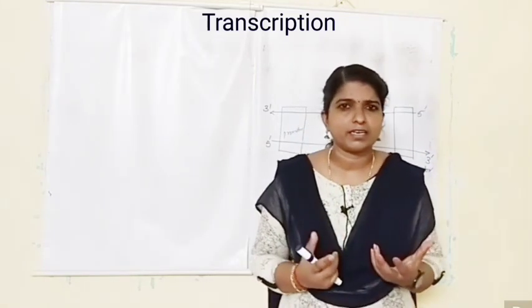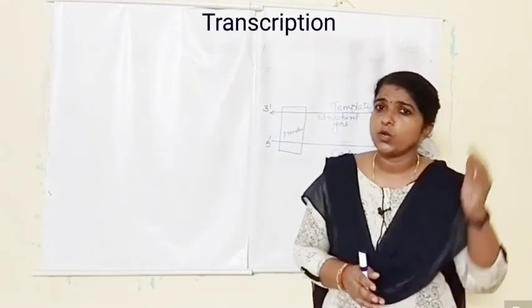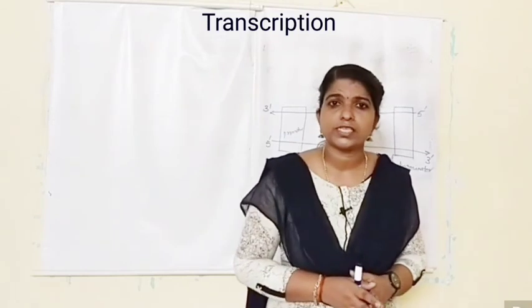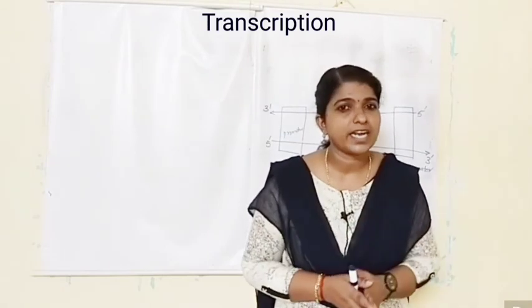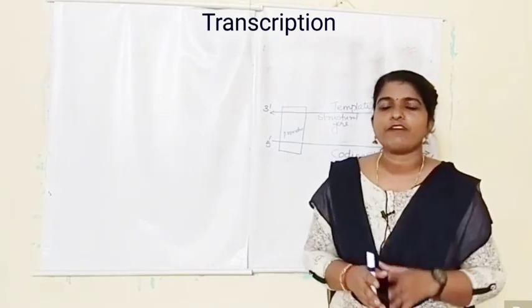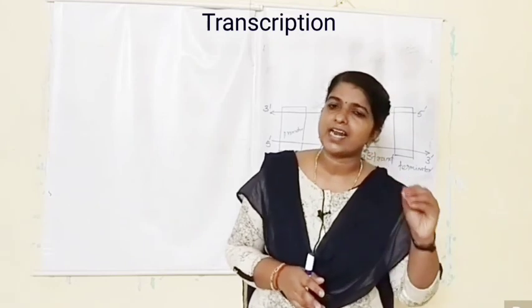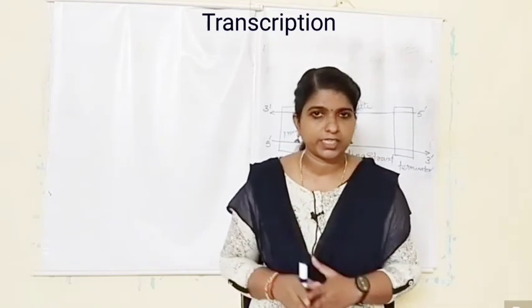Now you may think, is this single RNA polymerase able to catalyze all these processes? Initiation, elongation and termination? Here 2 more factors are there, because this enzyme can only catalyze the process.